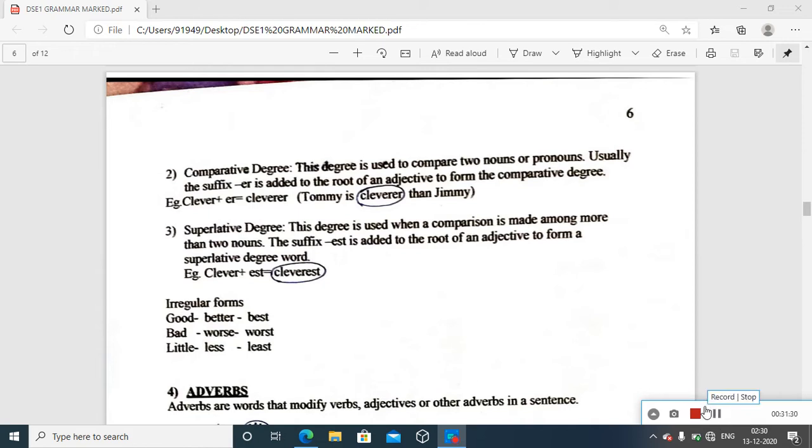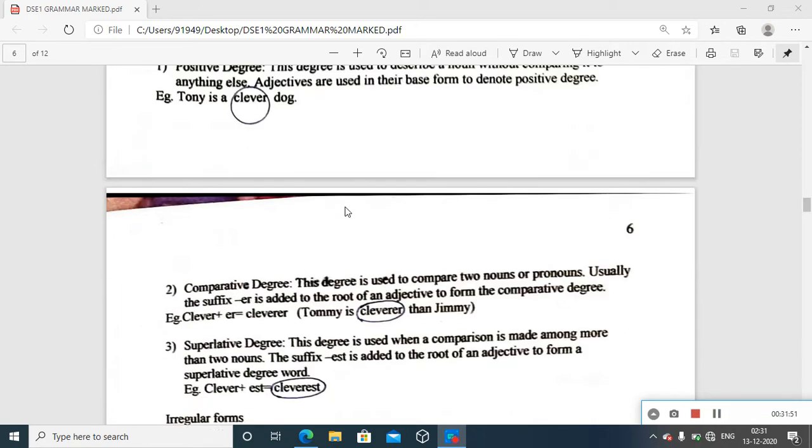This degree is used when a comparison is made among more than two nouns. One, two, more than two. So any number, it can be n number. So that is among more than two nouns, and you talk about the maximum possibility, the maximum of the quality. So the suffix est.